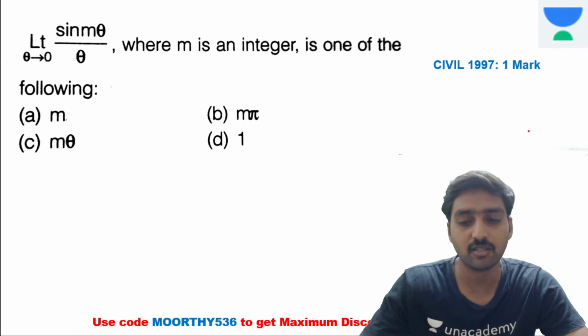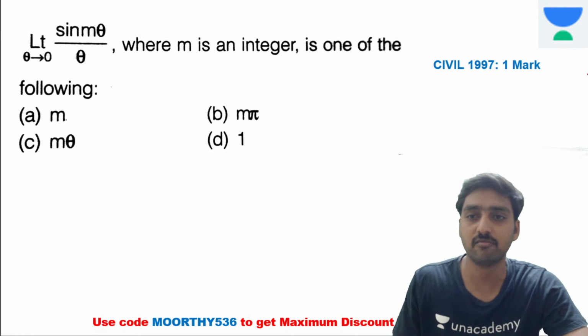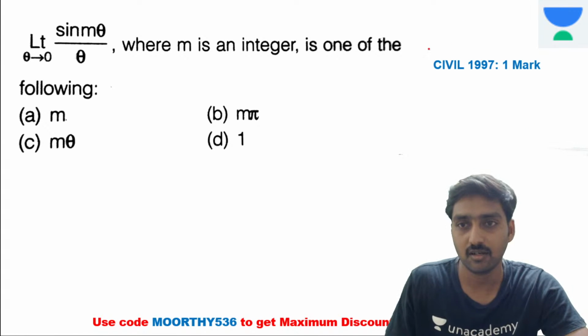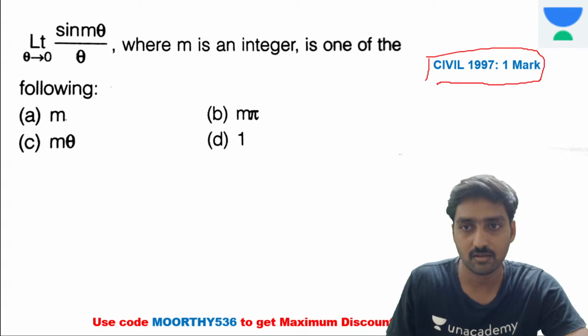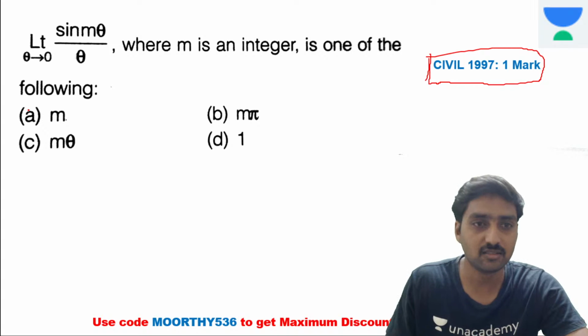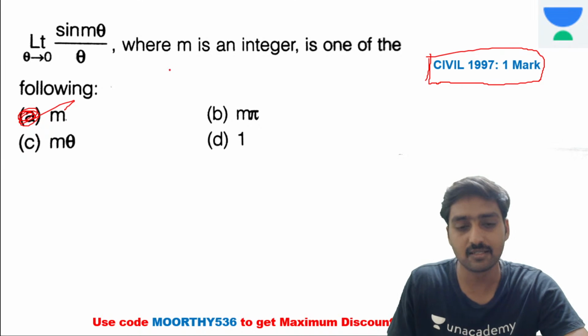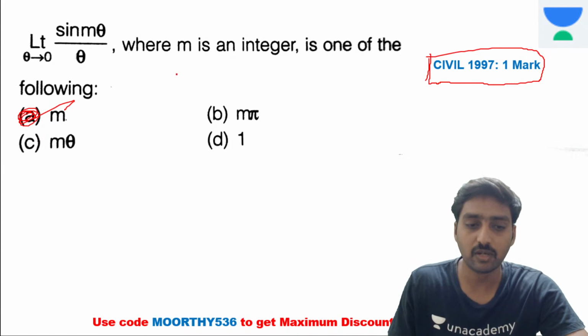Here the same formula that we discussed in the previous one. It's a Civil 1997, 1 mark question. Questions are very easy, but nowadays you need to know the basics. Then by applying the basics, you can crack the remaining things very easily, right?